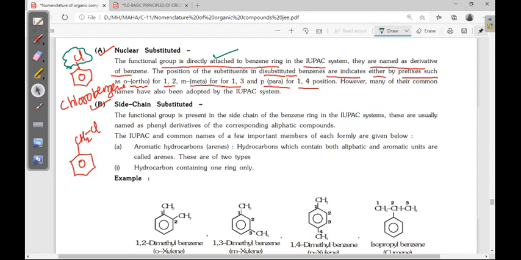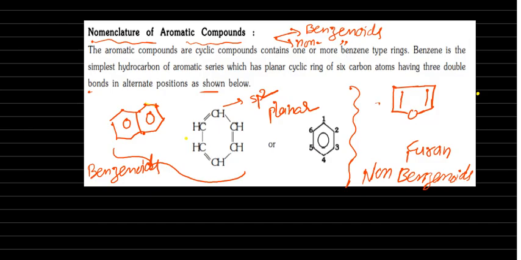Now the naming is given as benzene derivatives. See here, chloro is a substituent, benzene is the main chain. Chlorobenzene. Right? Now suppose more than one substituent is there, then we have to give the numbering, of course.